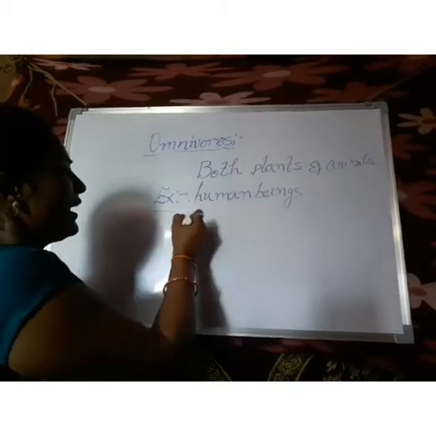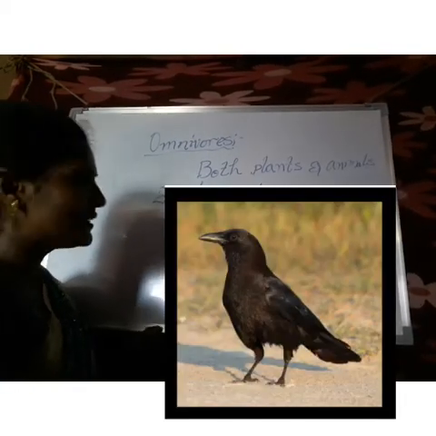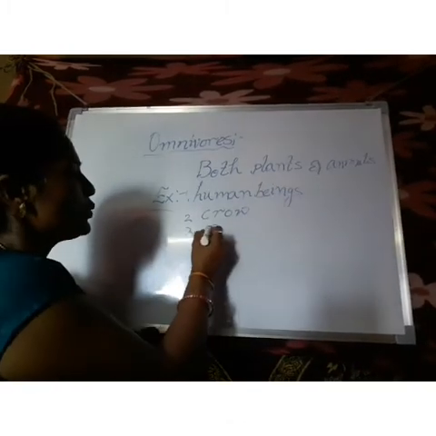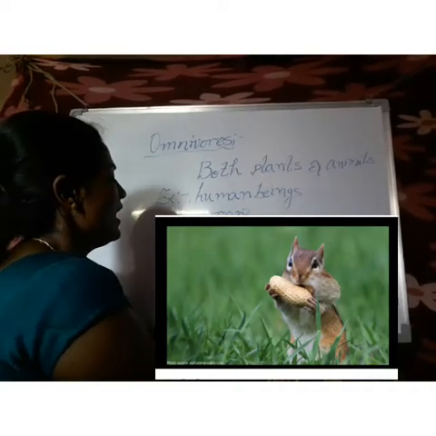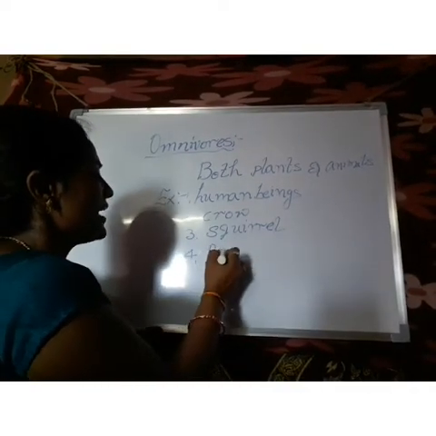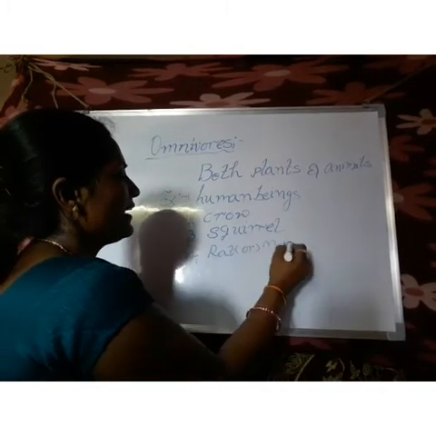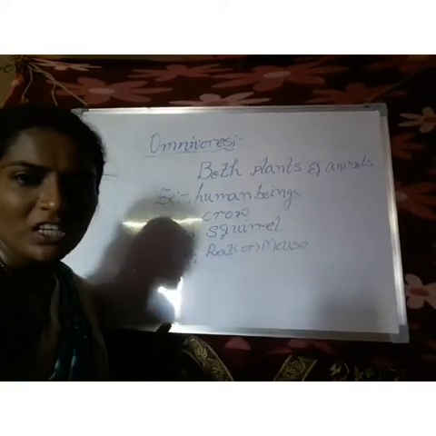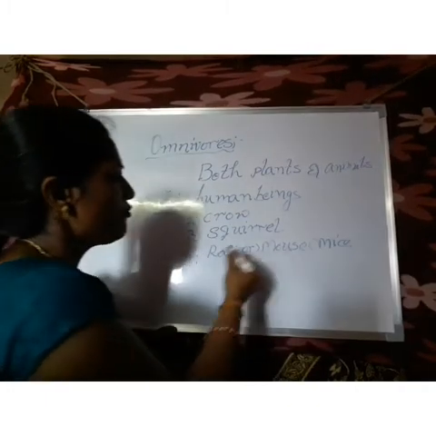The second example is the crow. Do you know the crow? It is black in color. The third one is the squirrel. The fourth one is the rat or mouse. What is the plural form of mouse, children? Mice.